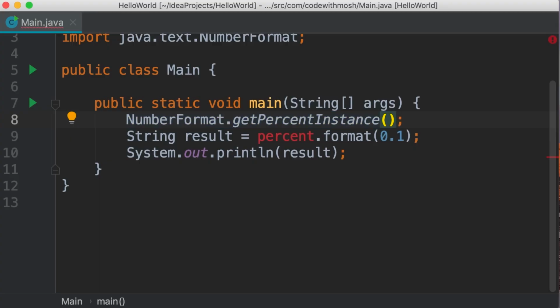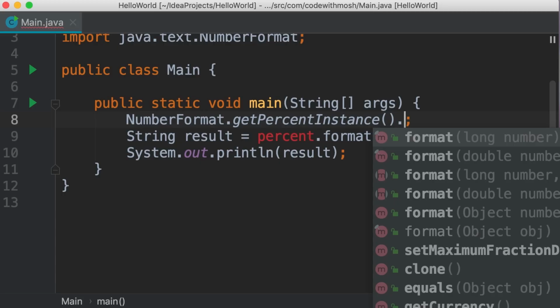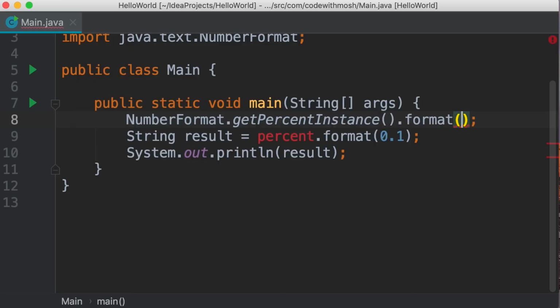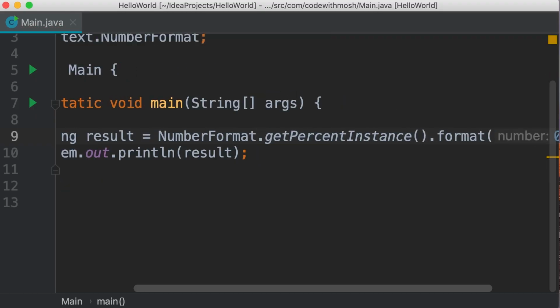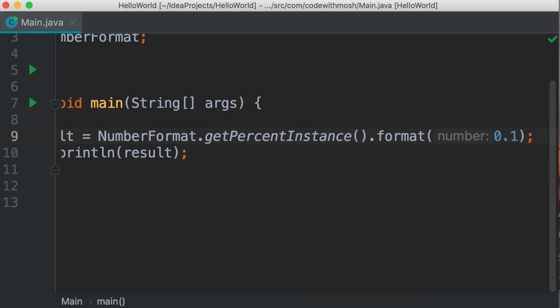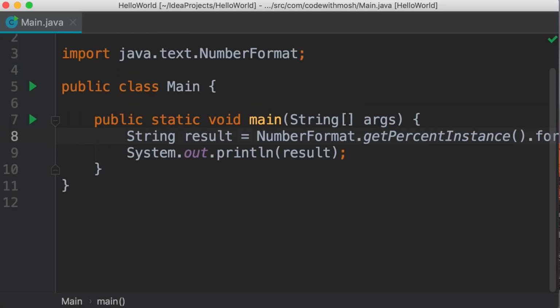So right after calling this method and before the semicolon, we can use the dot operator to access the methods or members of the NumberFormat object. So here we call the format method straight away and pass our value. This is what we call method chaining. We're chaining multiple methods together. So here's one method and here's another method. Now this returns a string, so we can store it in this result variable. Let me cut this expression from here and put it over here. Now we have double semicolons, so I'm going to delete one of them. All right, beautiful.